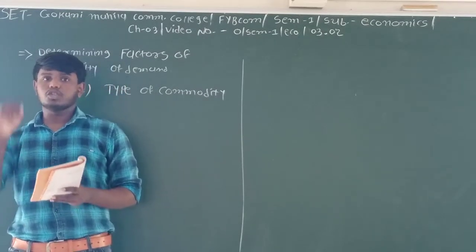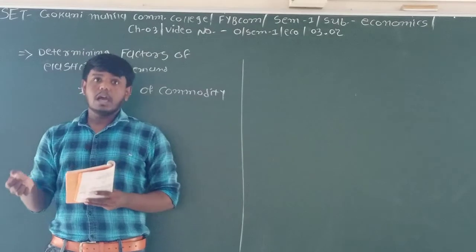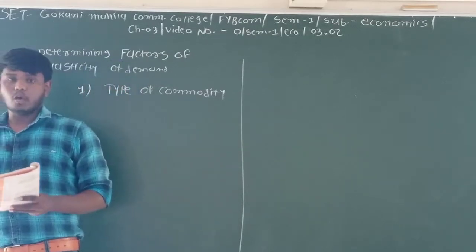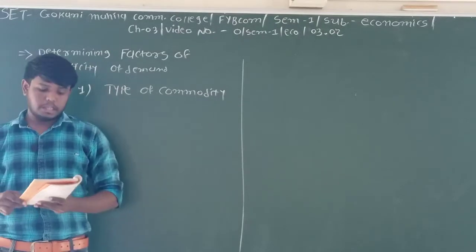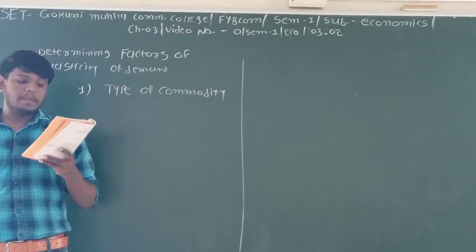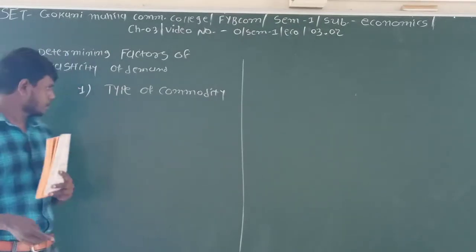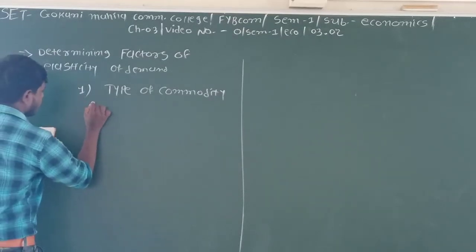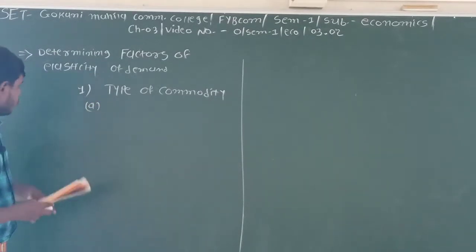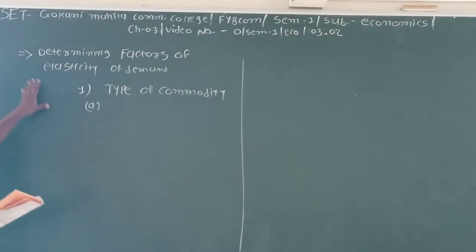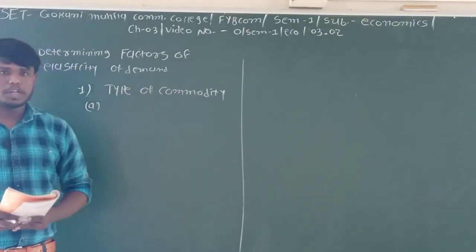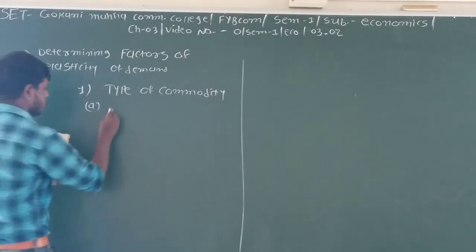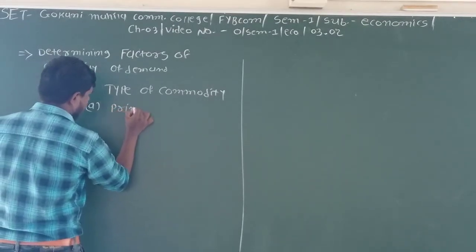The goods which are used by you, how does that affect the elasticity of demand according to the type of goods? In that, the first is given primary or essential commodities. In the type of commodity, the first is primary commodities or primary goods.